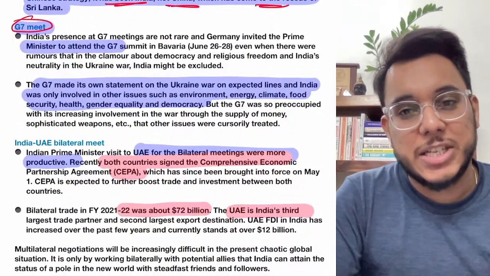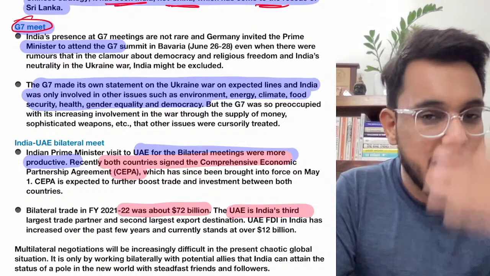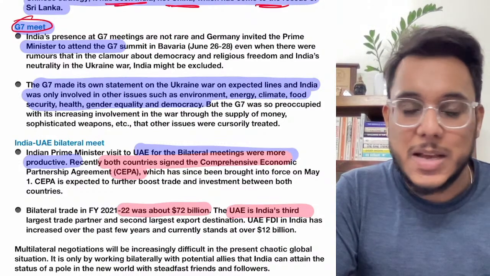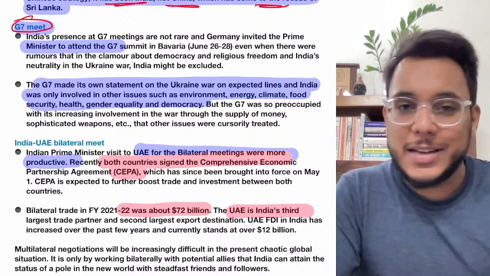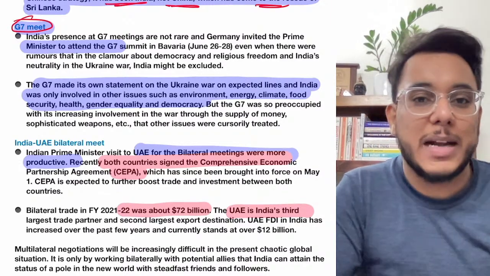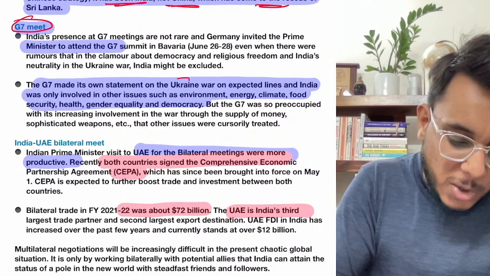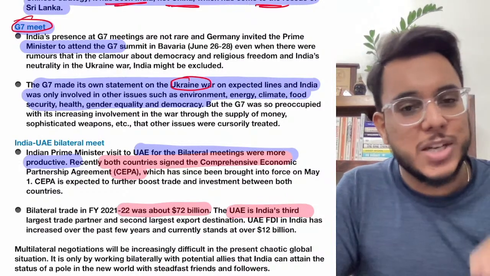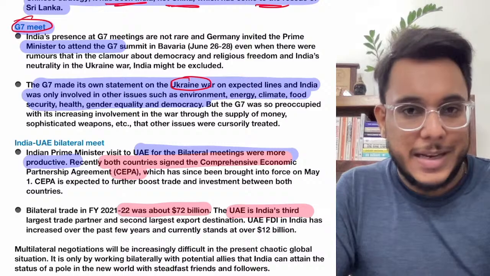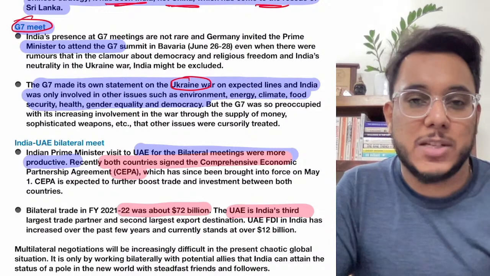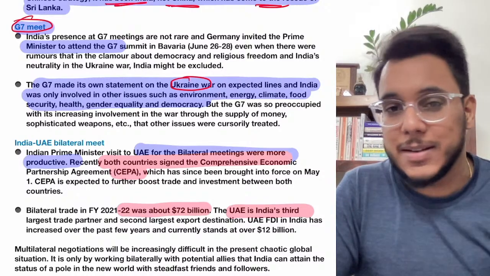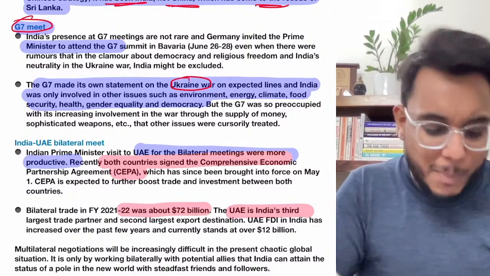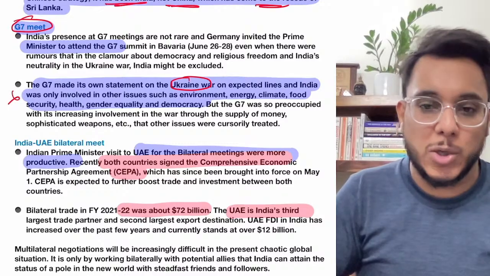So guys, recently the G7 meet was hosted by Germany. The Indian Prime Minister went there in person. India has been called into the G7, but guys, G7 has not taken any viewpoint of India. It has made its own statement on the Ukraine war and has just given a kind of a lecture to India that you should take the West side and not the Russian side. So they actually have dictated to India, it is not a cooperation. So multilateralism has failed here also.